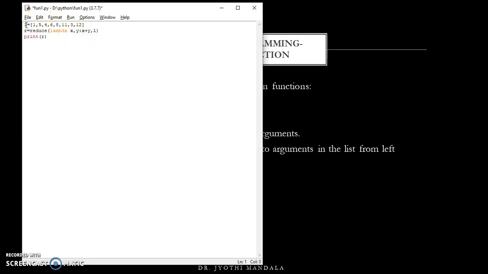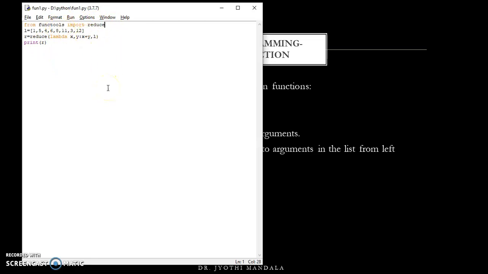But whenever you are using reduce, we need to import functools. So what we'll do is, from functools import reduce. You can write it like this. How to import everything we'll learn in future videos, but today, whenever you want to use reduce, you need to import functools.